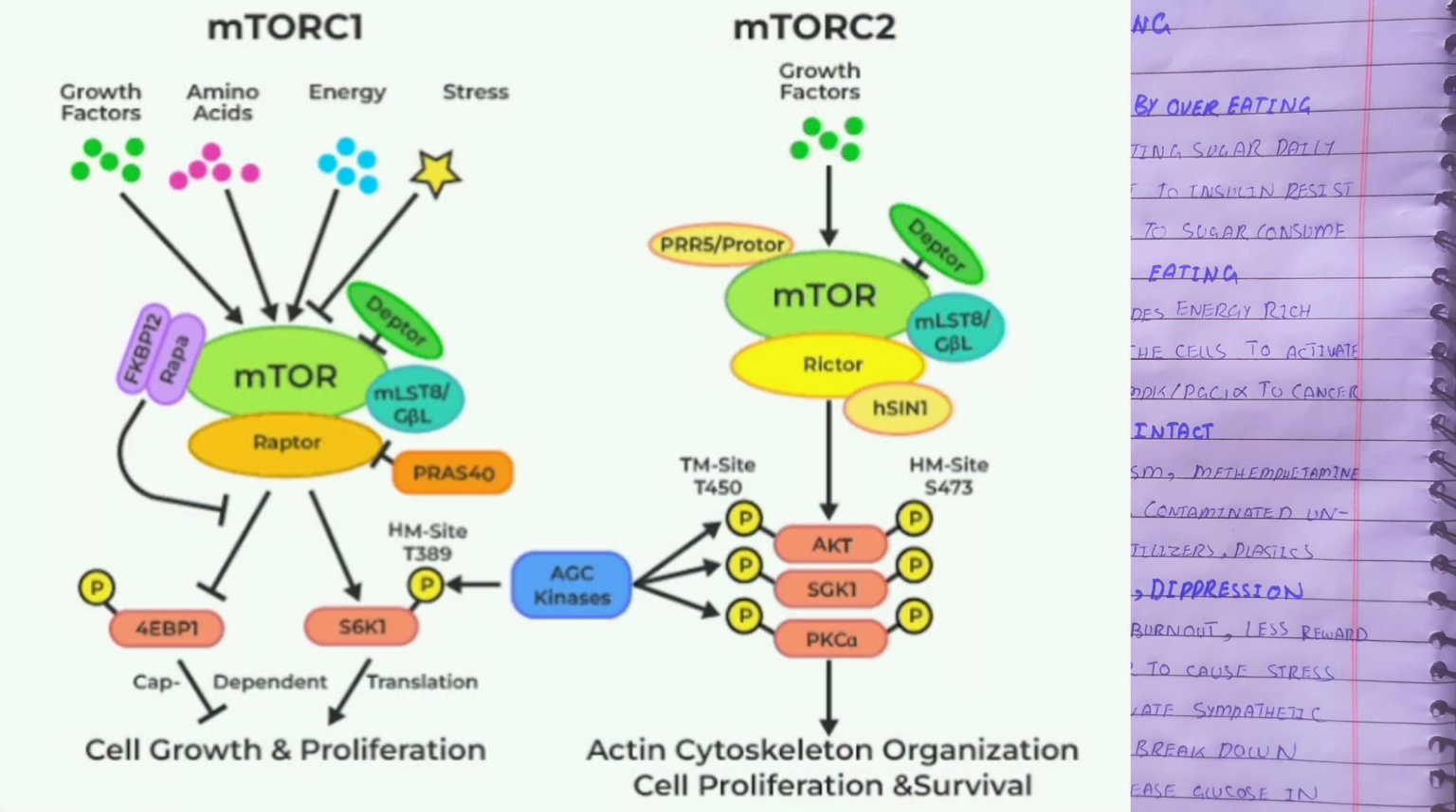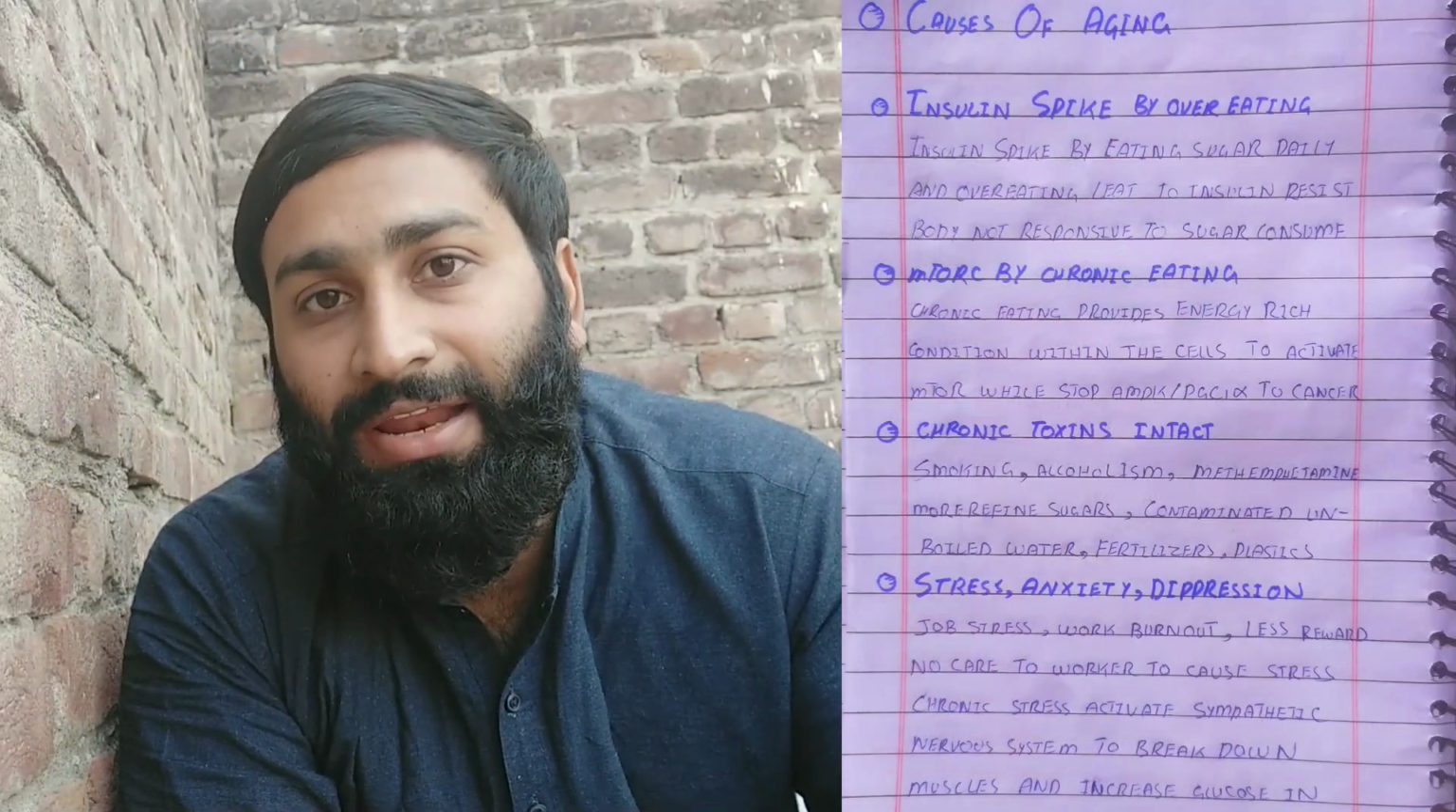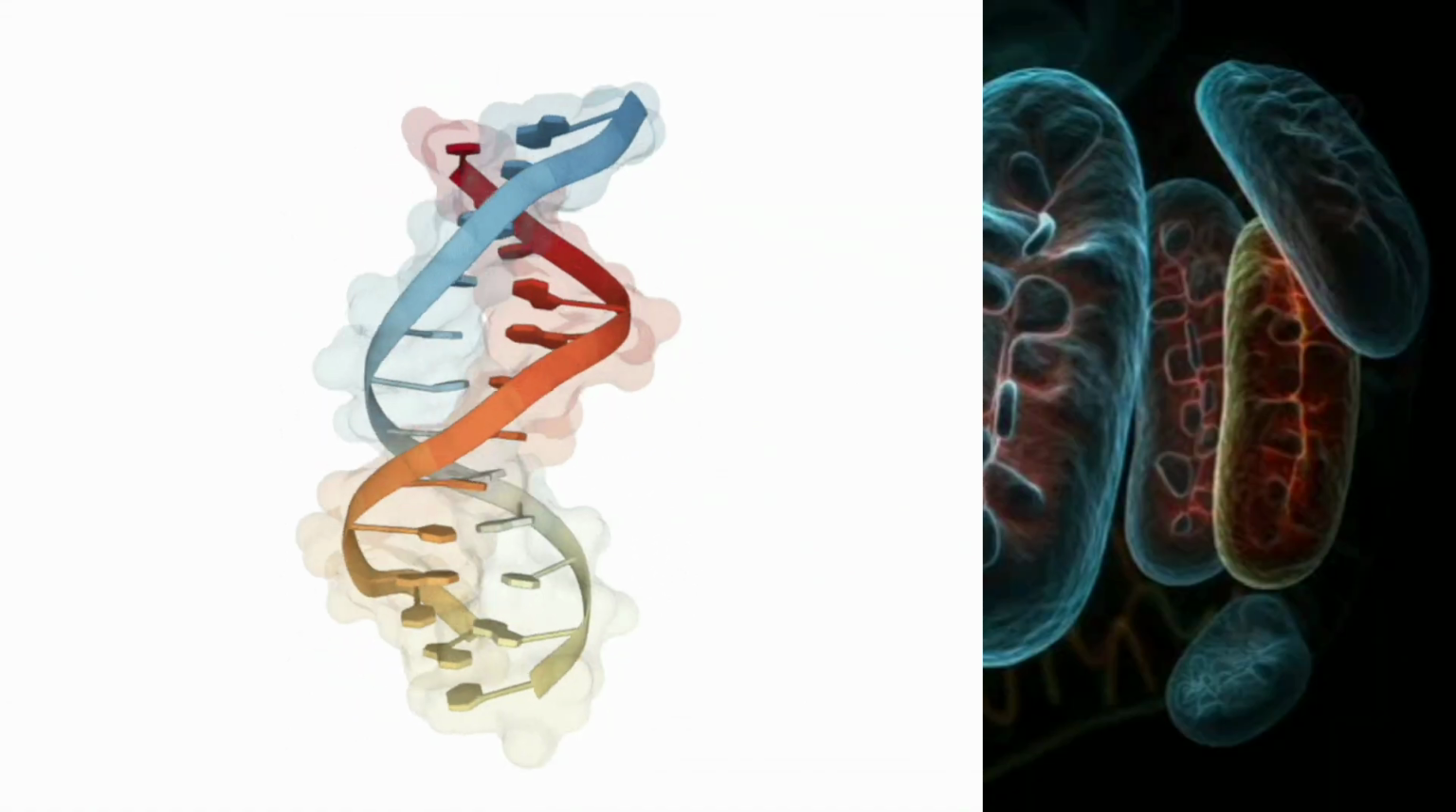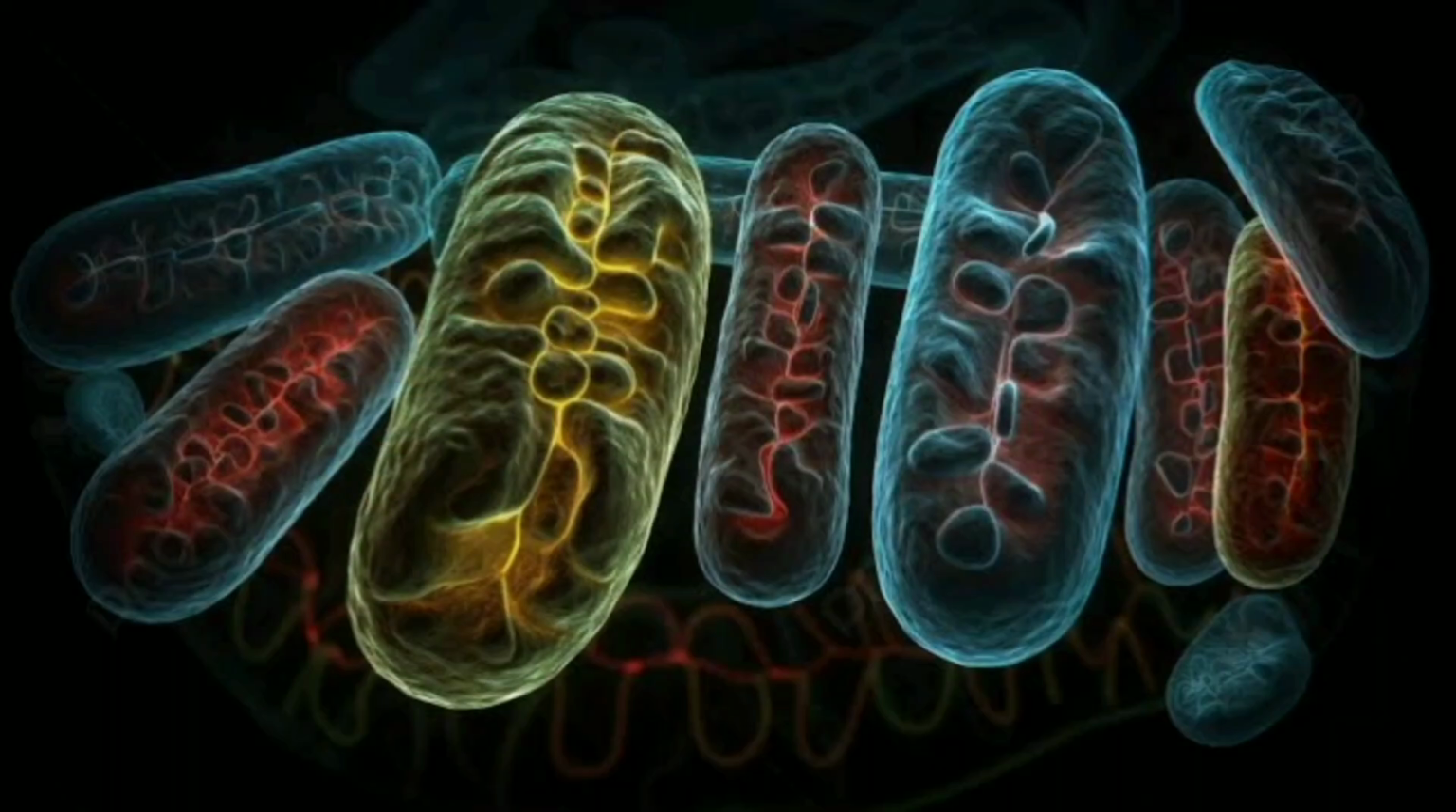mTOR by chronic eating. Whenever you eat more and more chronically, the mTOR pathway will activate. Normally damaged cells are recycled and autophagy occurs, but it will not occur. How is it possible? Because the mTOR pathway maintains the cell and inhibits autophagy and the recycling of damaged DNA, damaged mitochondria and other organelles. In this, the mTOR pathway will proliferate and progress, which will lead to problems.